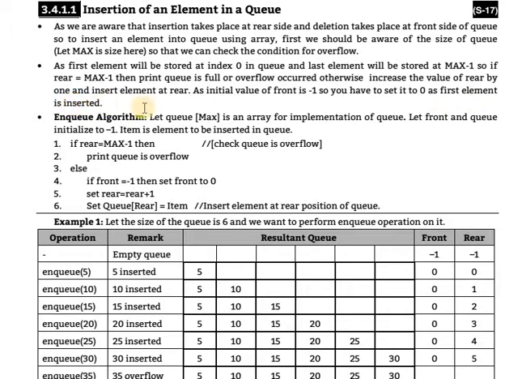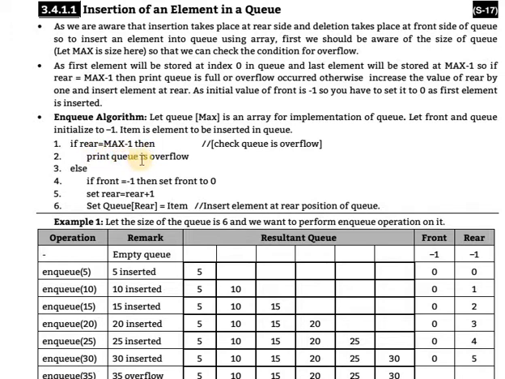In the enqueue algorithm, let queue[max] be the array implementation of the queue. Let front and rear be initialized to -1, and item is the element to be inserted in the queue. First check whether the queue is overflow: rear is equal to max - 1. For example, if we declare the size of the array as 5, then 5 minus 1 means 4. If rear is equal to 4, the queue is automatically full.